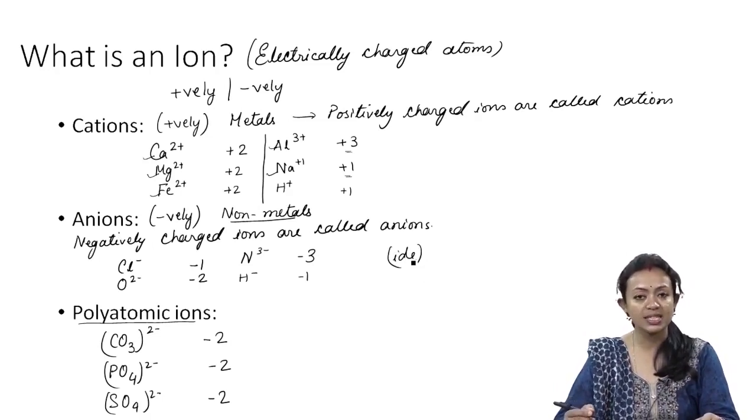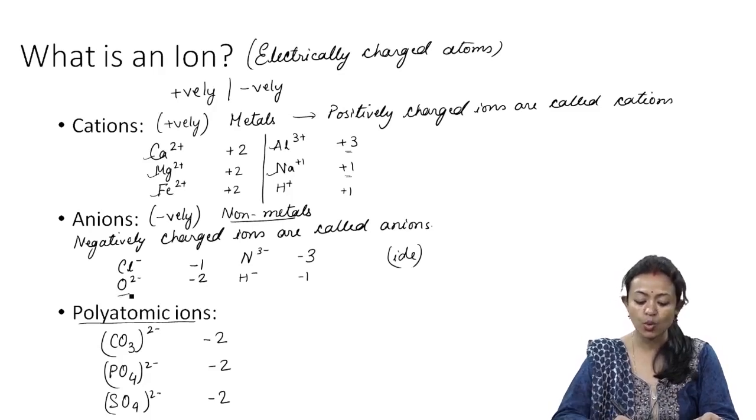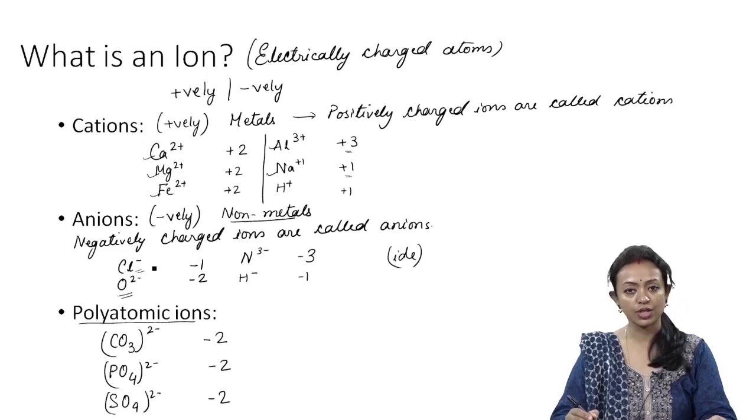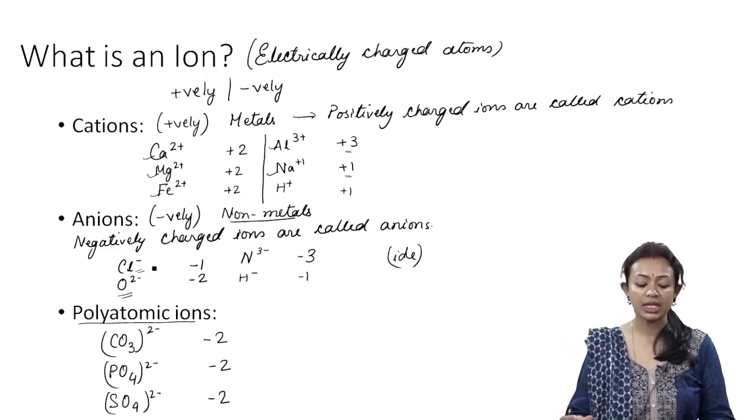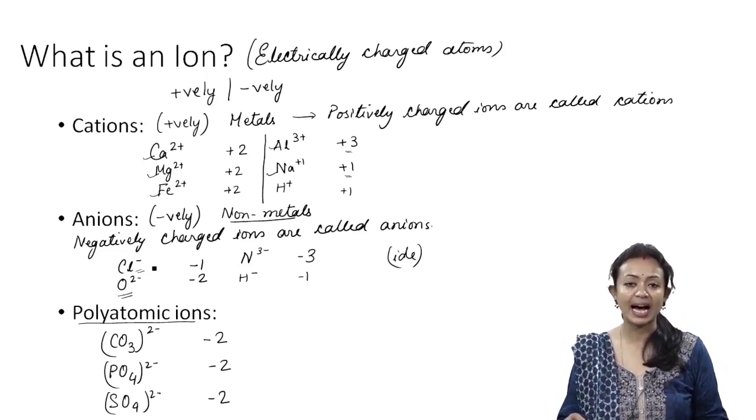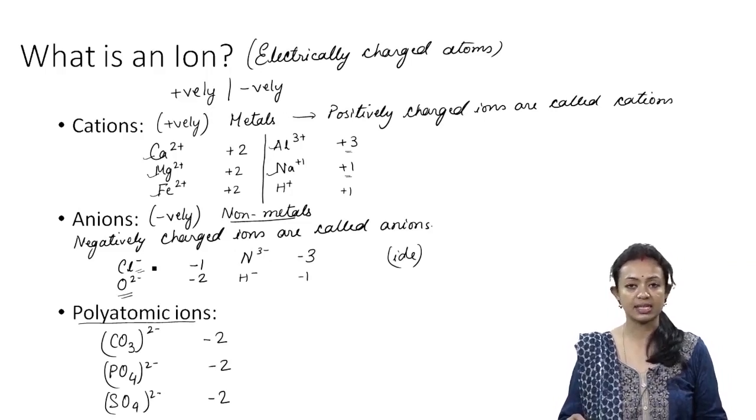The moment we say it's an oxide, it means it is O2 minus. The moment I say chloride, then we would mean that it is chlorine with one negative charge in it. So, whenever we write the name of anions, we always change the name and end it with IDE, which does not happen in case of cations.